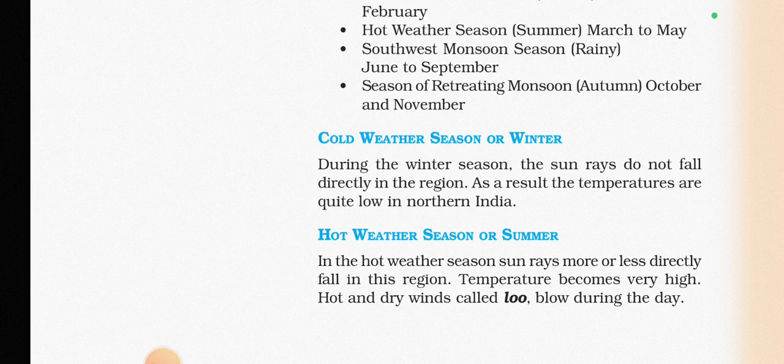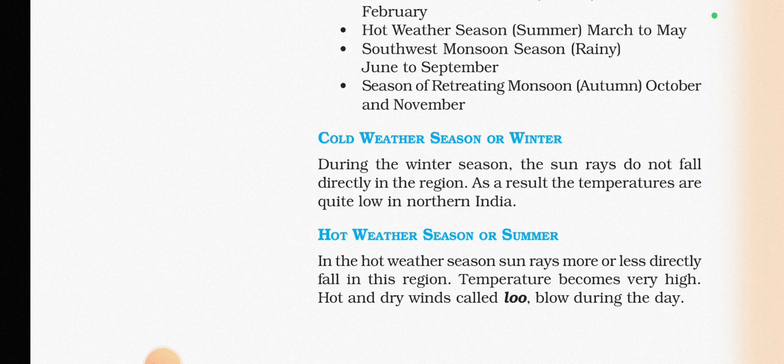During November, December, January, February, in India in general, it is considered the cold weather season. At this time in the southern hemisphere, it is the hot weather or summer season. So this is the reason. The opposite happens when it is the hot weather season or summer.